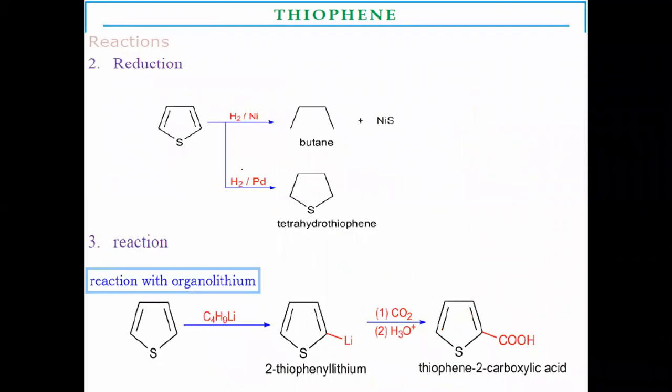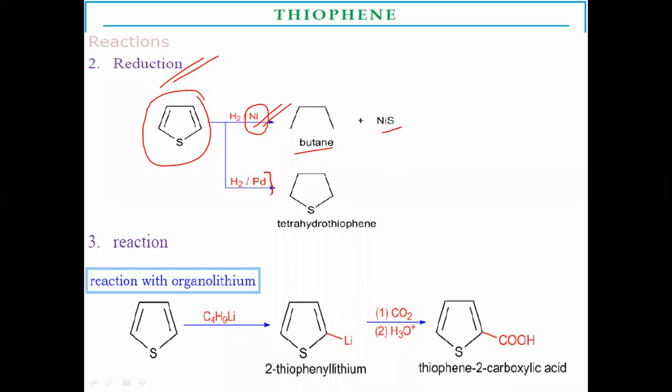Now, apart from electrophilic substitution reactions, there are some other reactions that thiophenes generally undergo. First is reduction reactions. Thiophene undergoes reduction in the presence of Raney nickel, with formation of butane as a major product, while the nickel forms nickel sulfide during the reduction.